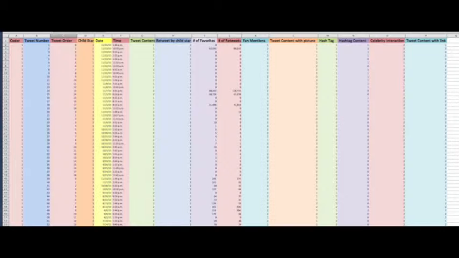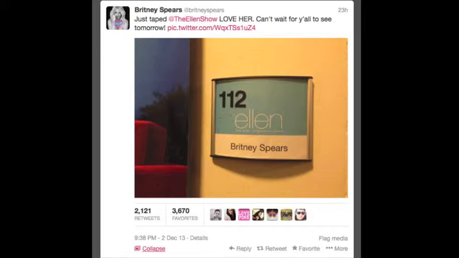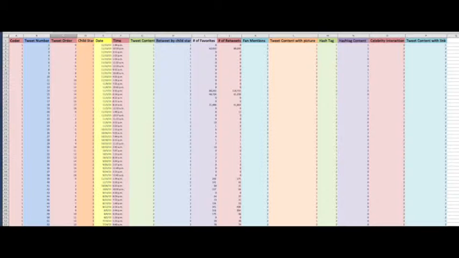The next column is child star. Britney Spears was assigned a 5 because she was the 5th child star that was taken from our list. We would then fill out the date and time that corresponds with this tweet. This tweet was published on December 2nd, 2013 at 9:38 p.m. The next column is tweet content. Here's where we specified whether the tweet was related to their profession or if it was unrelated to their profession.